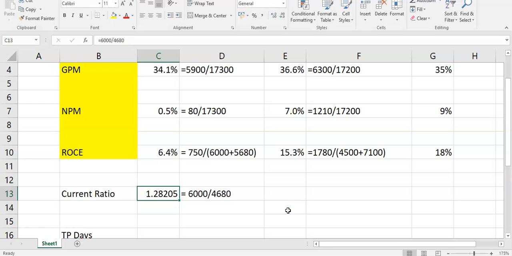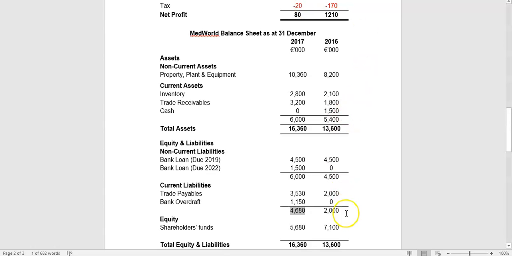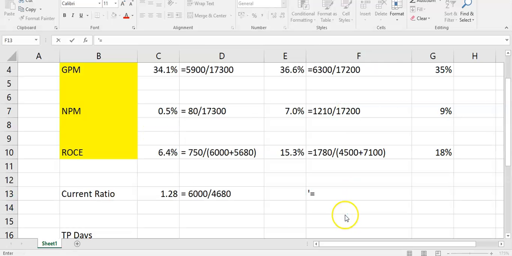So the answer there is 1.28. So you have €1.28 in current assets for every euro in current liabilities. So you've just about covered them. Whereas last year, your current assets were 5.4, your current liabilities were only 2.